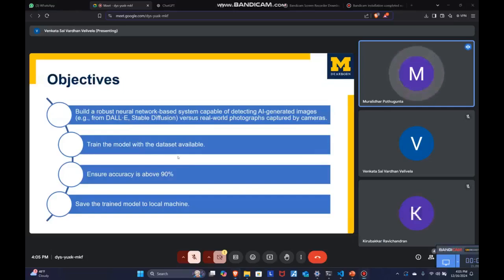Evaluating the real world applications, which include digital forensics, content verification, and combating online misinformation. Addressing key challenges such as dataset imbalance and adversarial robustness to create a reliable system.